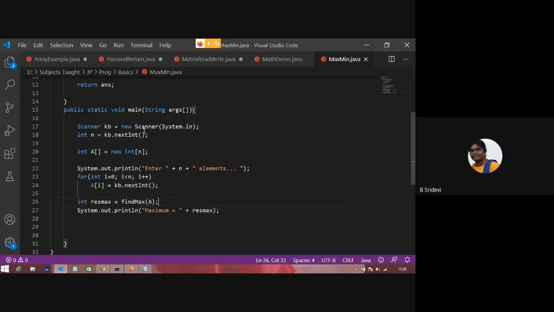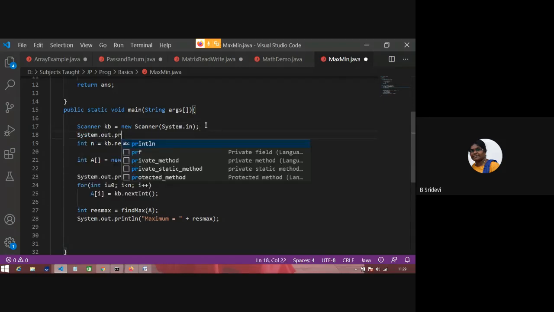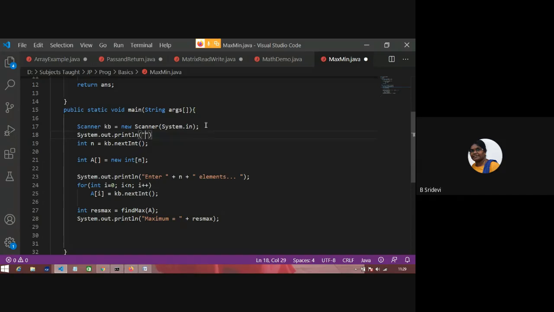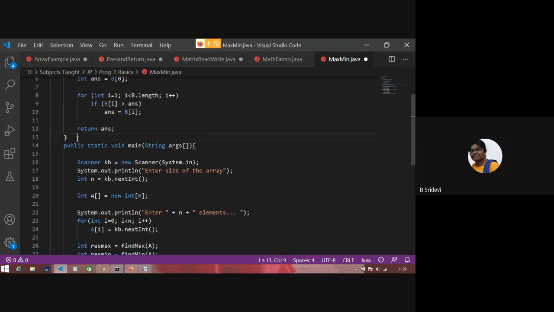So now we'll change it a little. Now I want to find minimum also. Okay, I want to find minimum also. So for that reason, I want to write one method. I can write both in a single method, but I'm writing it in a separate function for your convenience.